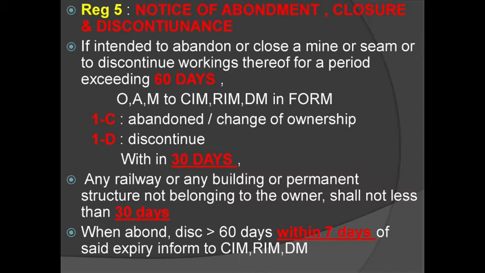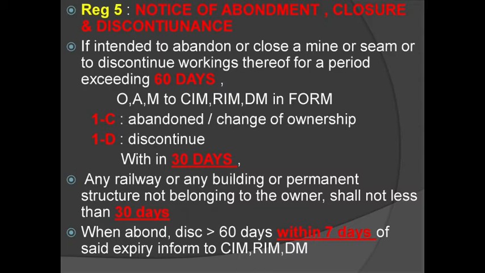So they give a specified time that they want to close or abandon this mine for this time. If the time expires, suppose today is 6th February, and I already gave in that form that I want to open the mine on 7th Feb.